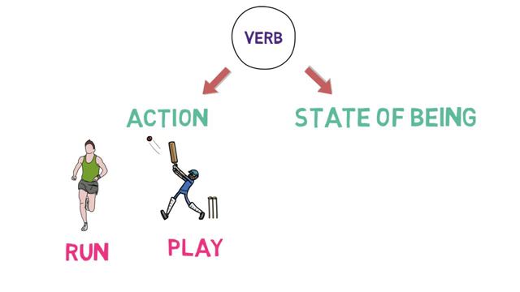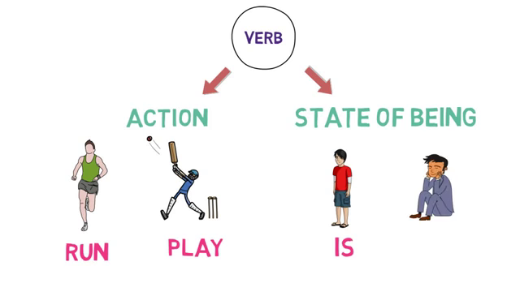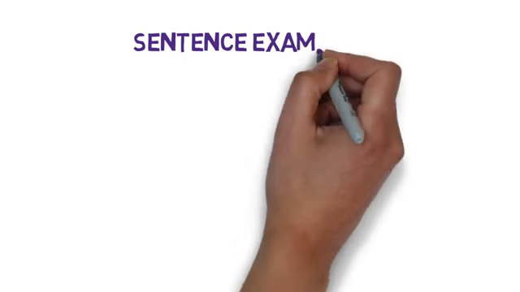Now let's look at the state of being type of verbs, also called stative verbs. They define the state of the subject. This is an image of a boy. We say Ram is a boy. So, is here is a state verb as it defines the state, whether he is a boy or girl. In this image, the boy feels very tired. So, feels here is a stative verb as it defines the state of the boy. Let's look into some sentence examples of them.